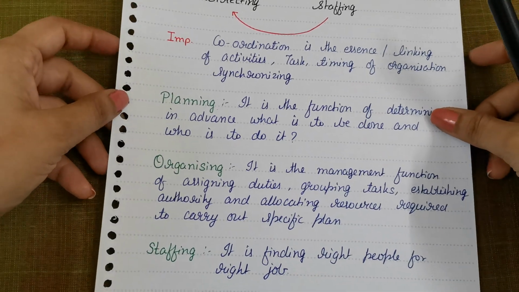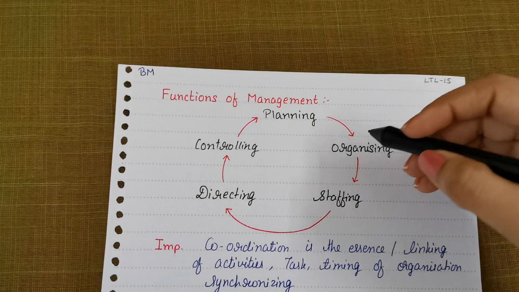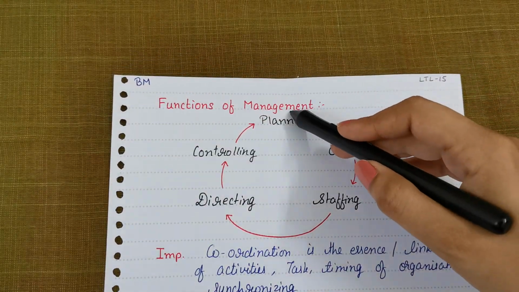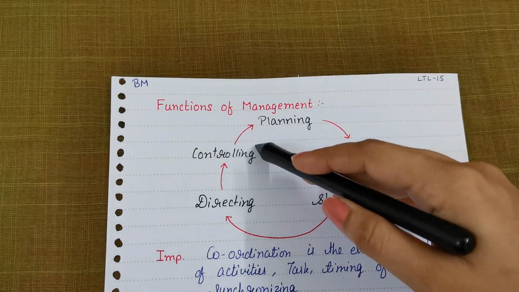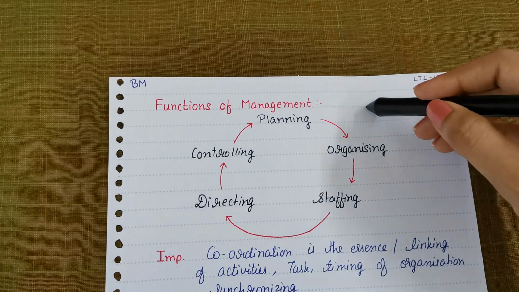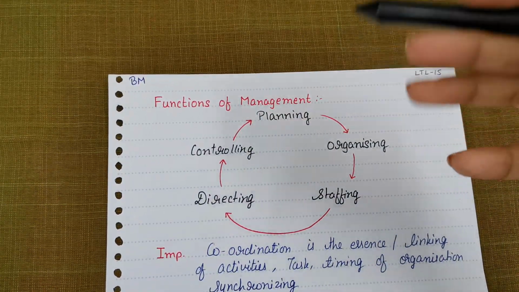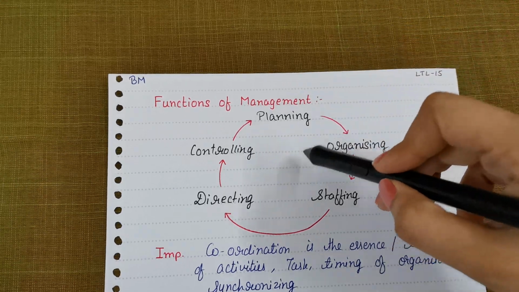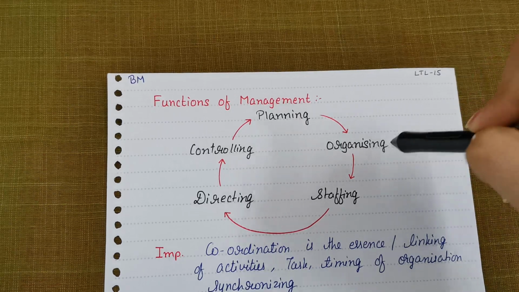Now let us understand each and every function in detail, and make sure you also remember the sequence. Planning should be first, then organizing, then staffing, then directing, and then controlling. And remember how to draw this diagram. This diagram is really important, and if you are giving your 12th examination or BCom examination, this diagram can help you score more marks. So make sure you practice diagrams.